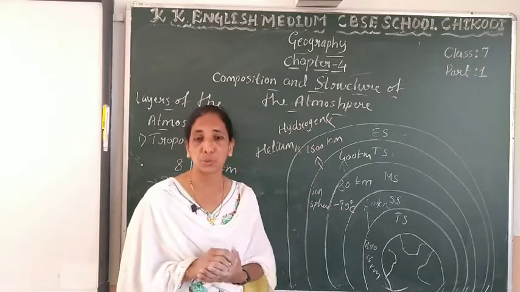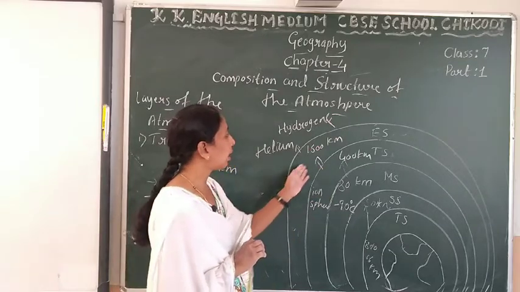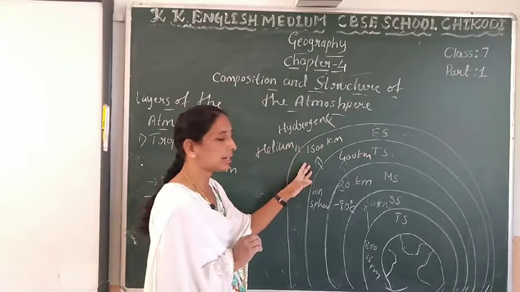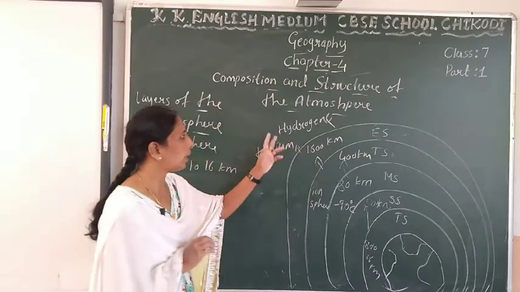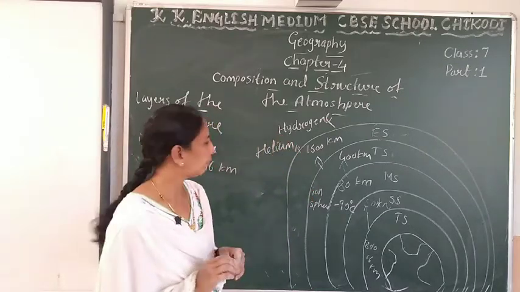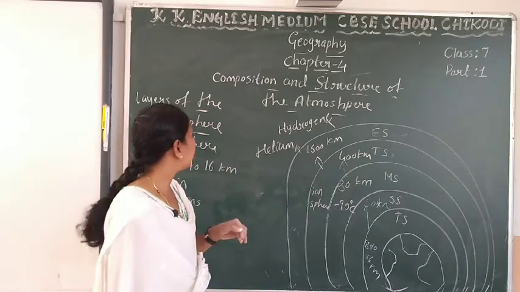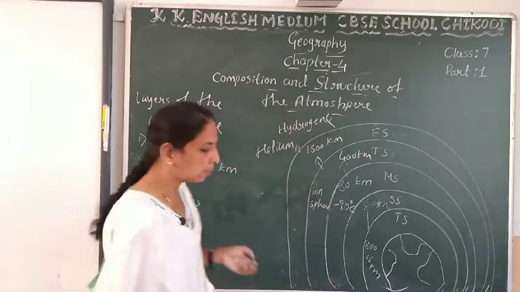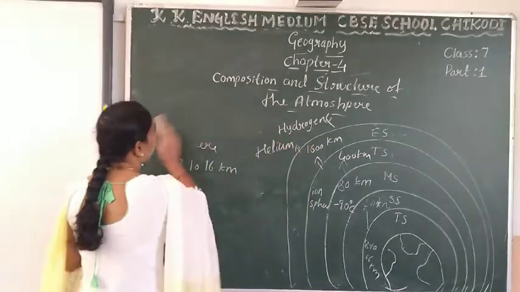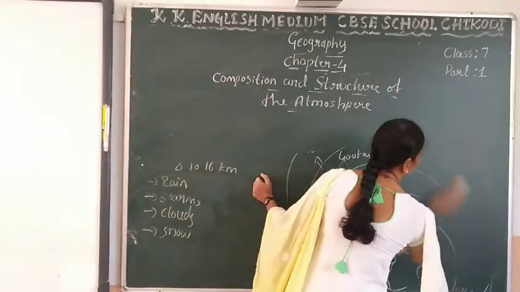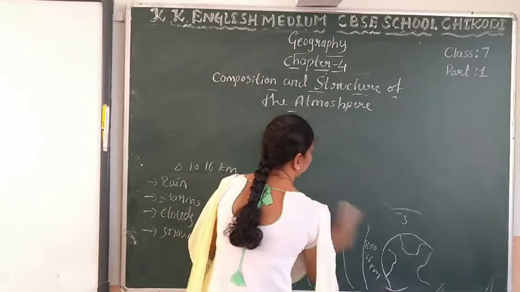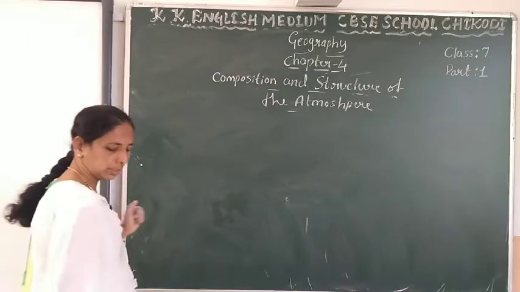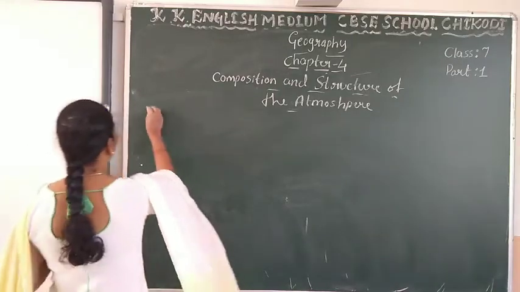What is the exosphere? The exosphere is around 1600 kilometers, and this layer has two gases. Those gases are hydrogen and helium. So these are the layers of the earth's atmosphere. Next we are talking about the importance of the atmosphere.